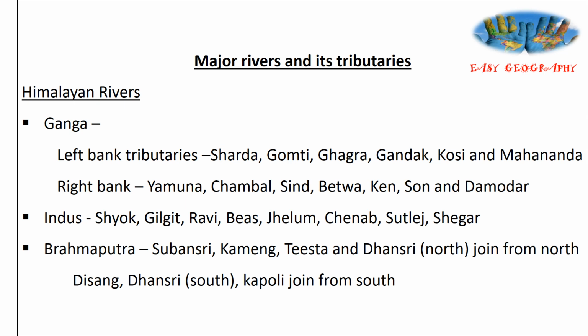Same questions will come. Which among the following is not a left bank tributary of Ganga or not a right bank tributary of Ganga? Questions like this will also come. And the right bank tributaries of Ganga include Yamuna, Chambal, Sindh, Badwa, Ken, Son and Damodar. Then the tributaries of river Indus: Shyok, Gilgit, Ravi, Bias, Jhelum, Chenab, Satluj and Shekhar.